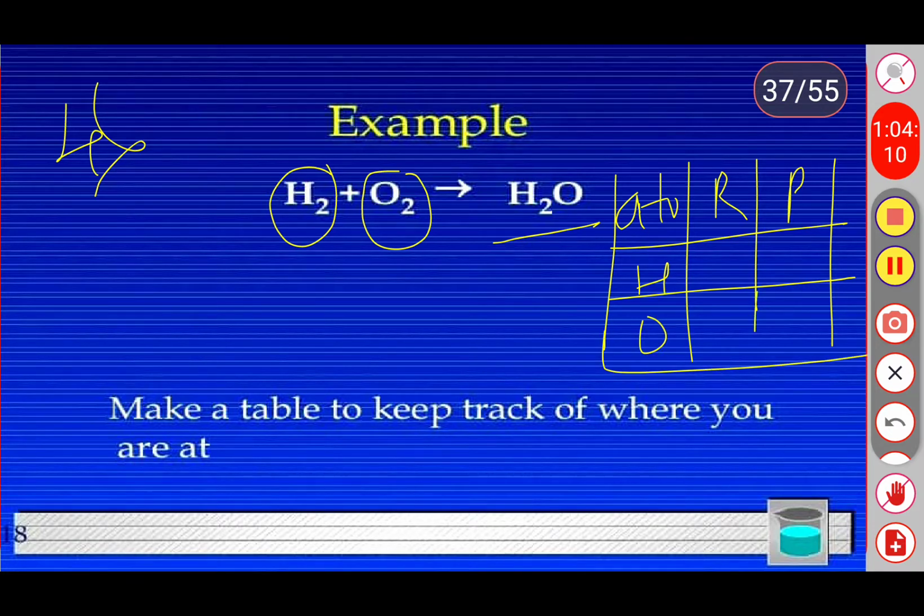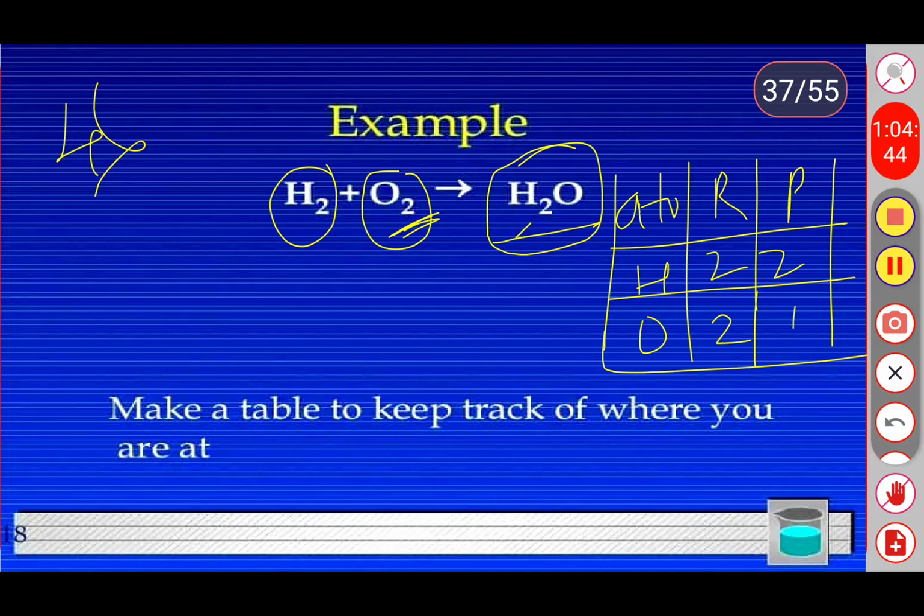So how many hydrogen atoms are there in the reactant part? 2. How many oxygen atoms are present in the reactant part? Here you are observing 2, right? So now count the number of atoms present in the product part. Two hydrogen atoms are present in the product and only one oxygen.